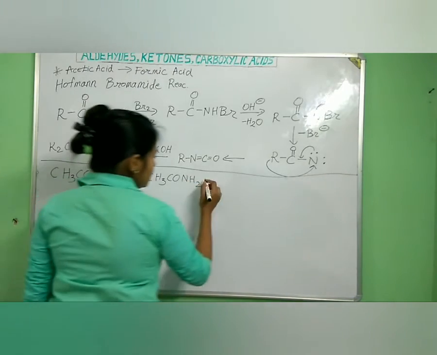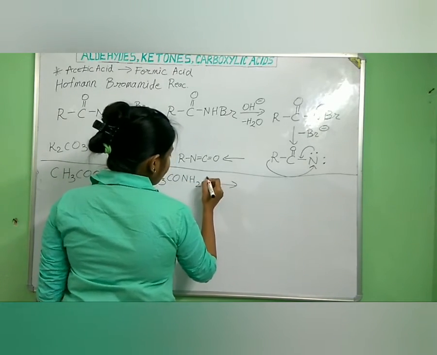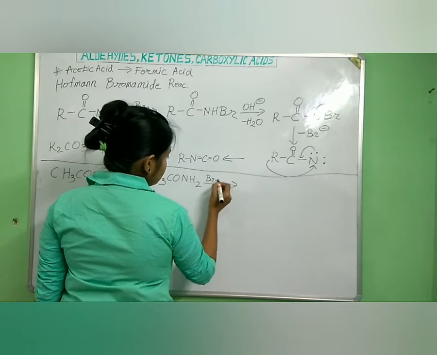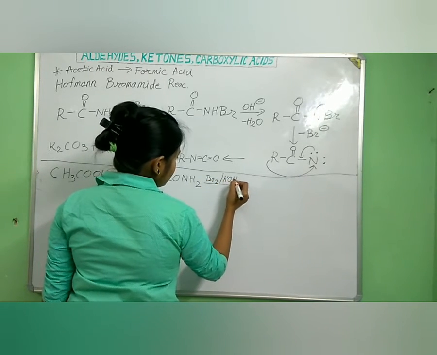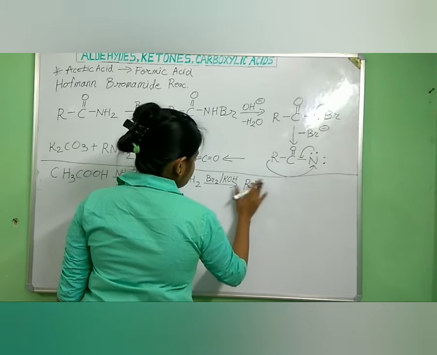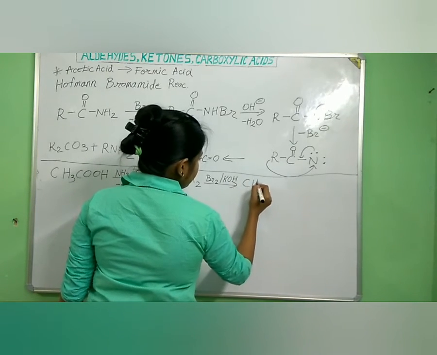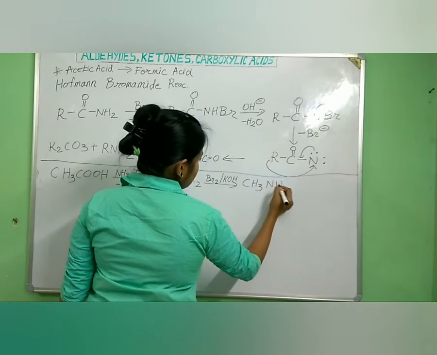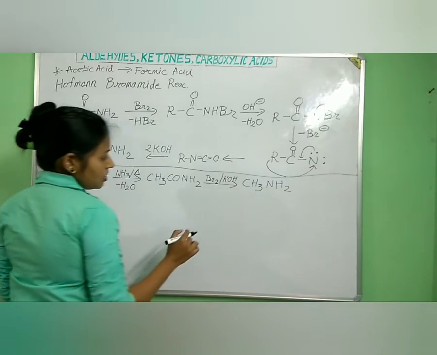Now when the acid amide undergoes the Hofmann bromamide reaction with bromine and KOH, it turns into a primary amine, CH3NH2, methylamine.